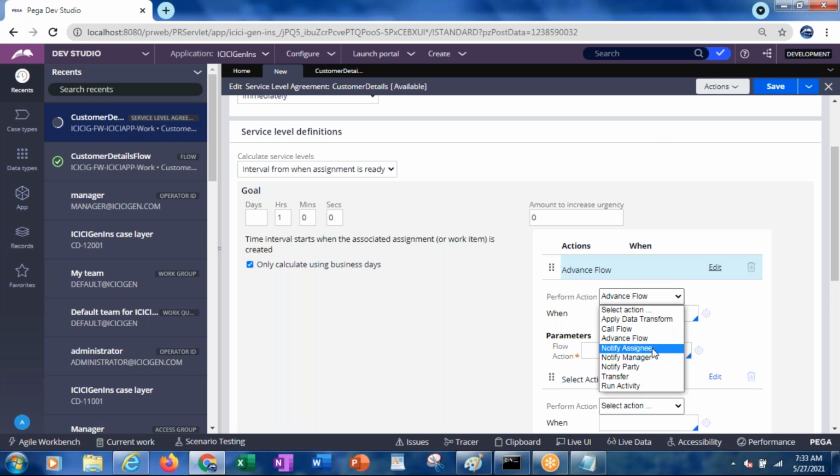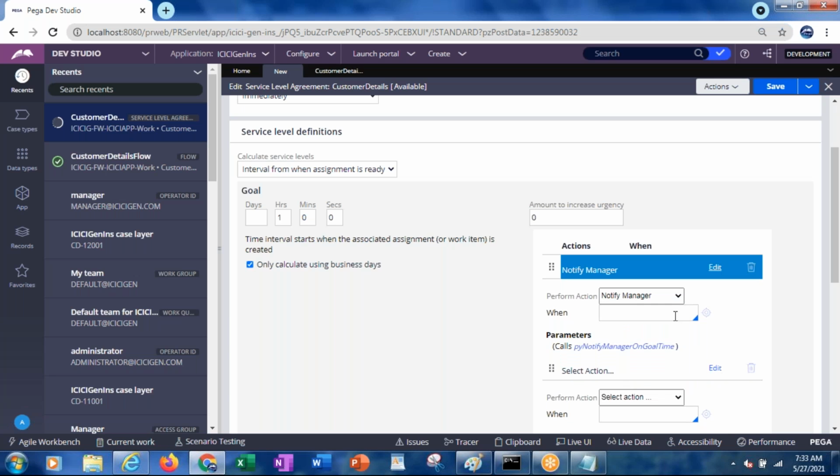We have something called notify assignee, notify manager, and notify party. That means if you want, you can notify different people. If you select notify manager, it will immediately be notified to the manager of that particular user.